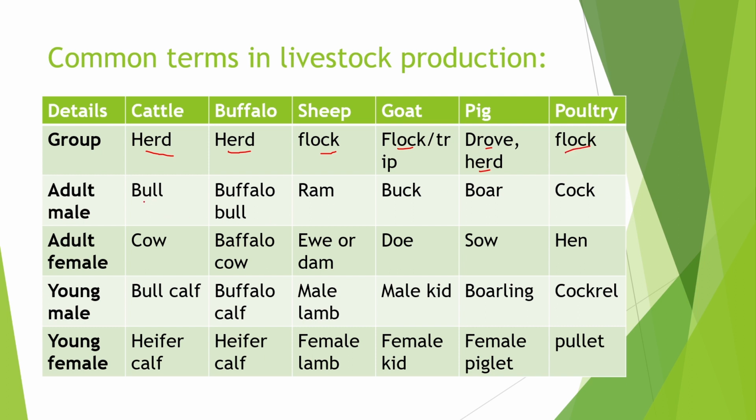The adult male of cattle is bull. For buffalo it is bull. For sheep it is ram. For goat it is buck. For pig boar, and for poultry it is cock.